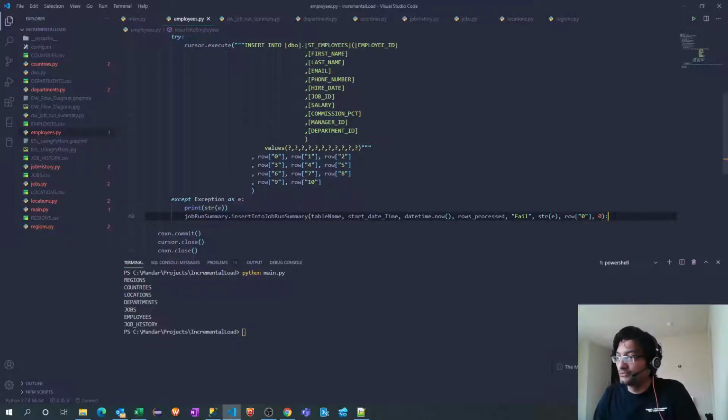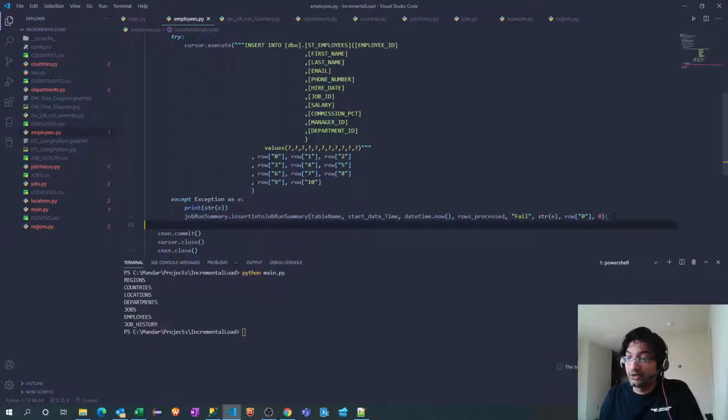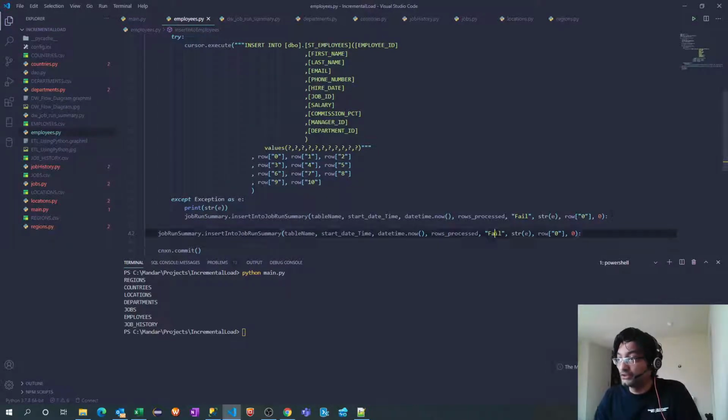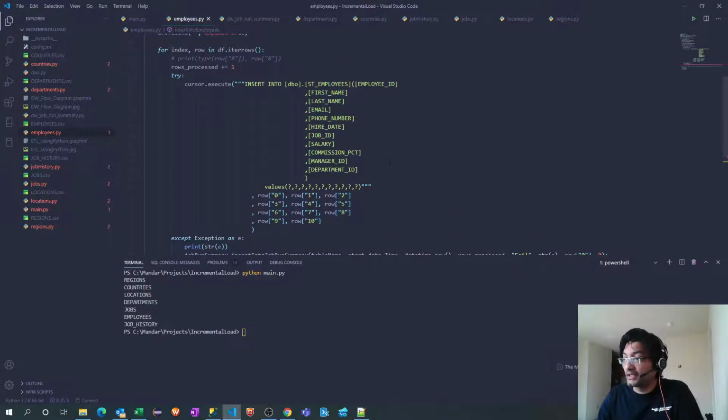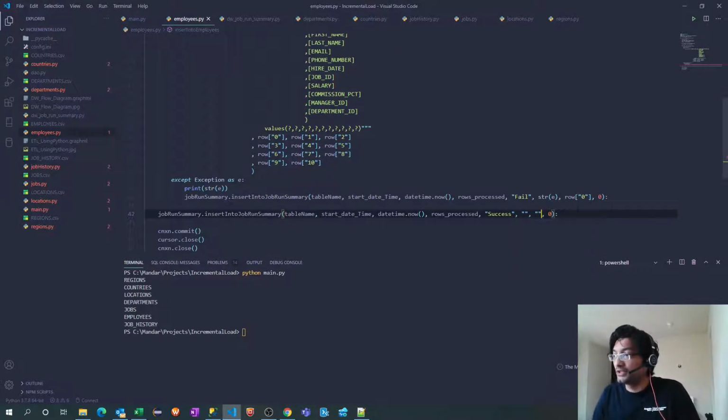Yeah, so we are good here. We did it for the exception block. Now a similar thing we have to replicate for success as well. So I will come out of this for loop and I will copy the same thing here. And let's change a few values. When it comes to success, the message should be different. Success. These things will still remain the same. There will not be any error message, so I will keep it blank. We don't have to populate any primary key here because there is no error. So this is also fine and we'll keep this 0 as is. I think we are good.